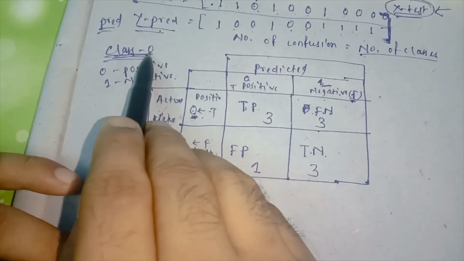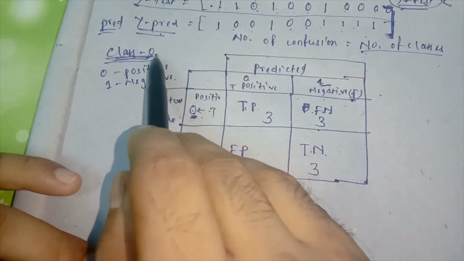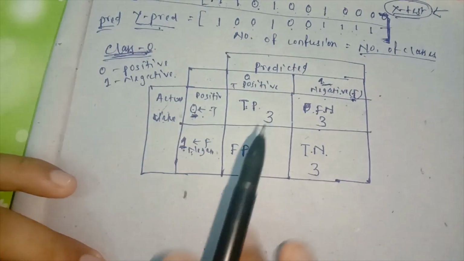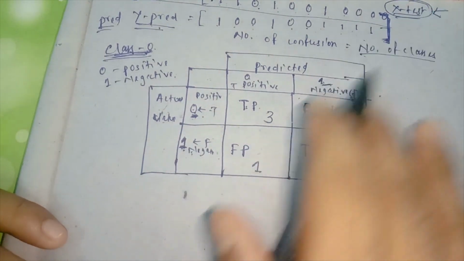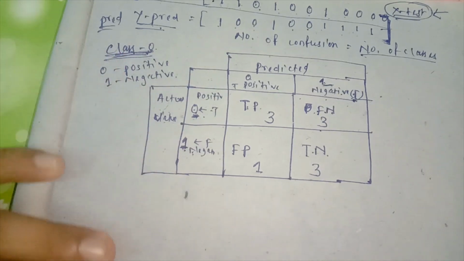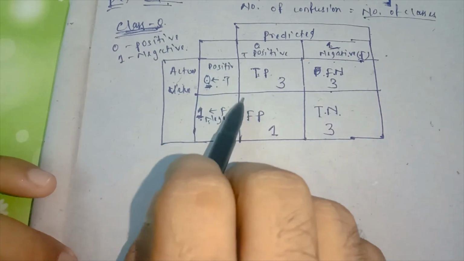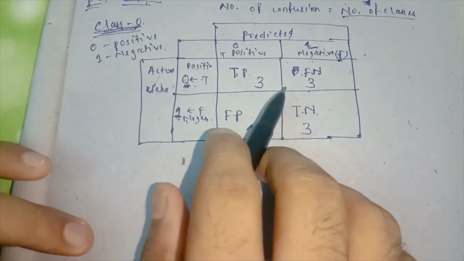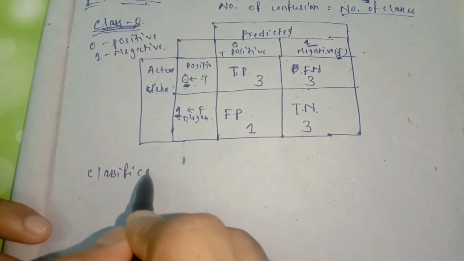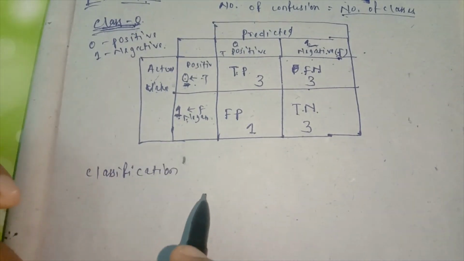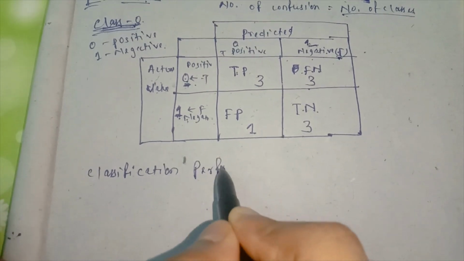This is for class 0. While we are making it for class 0, this is the confusion matrix, where 0 is positive and 1 is negative. If you make the total sum, we can get it here. Okay, not necessary. This is a simple confusion matrix. Now from this confusion matrix, how do we get some classification performance measures? Remember that there are some classification performance metrics to evaluate the performance of the classifier.